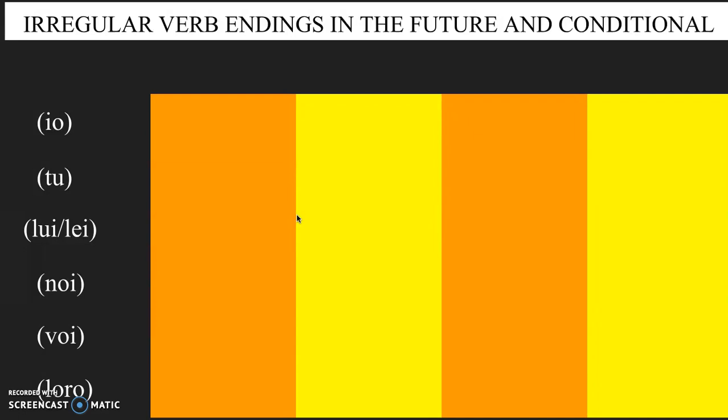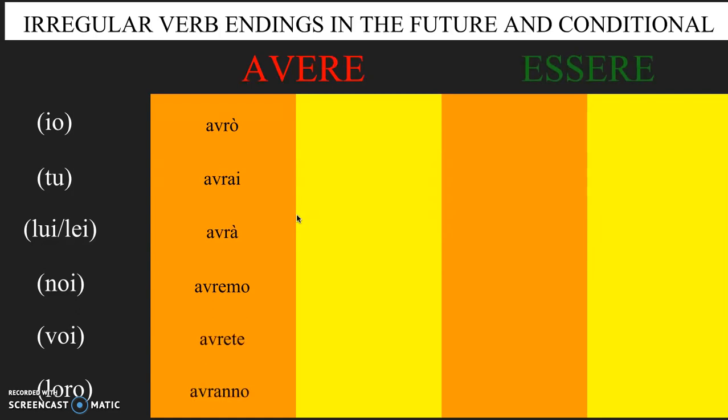There are, of course, always some key irregular verbs that we need to know. Avere and essere are always the most important. So the future tense, avrò, avrai, avrà, avremo, avrete, avranno. And the future of essere, sarò, sarai, sarà, saremo, sarete, saranno.